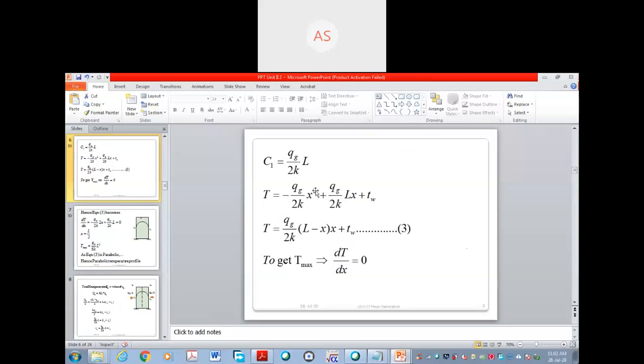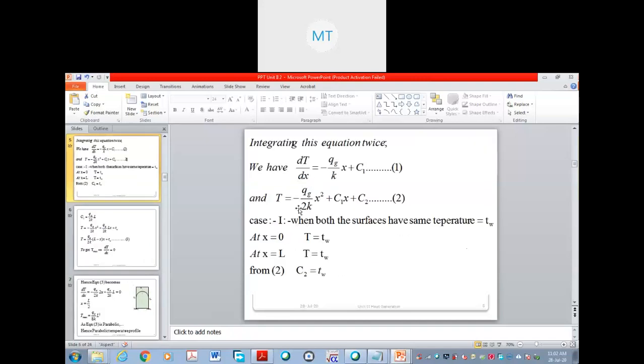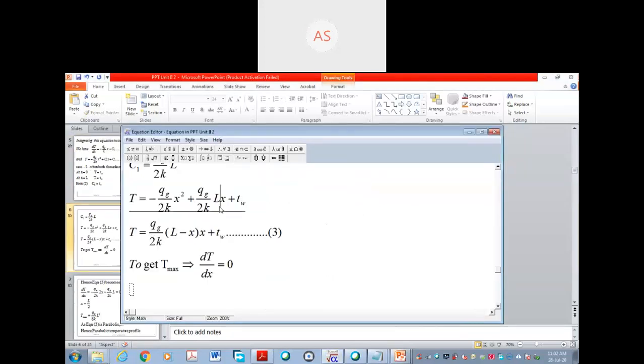Okay, just here, see here, minus Qg by 2k, into x square. This as it is we have kept. We haven't done anything for this. Just we have written Qg by 2k into L instead of C1. This is the C1 term, and this is the C2 term.